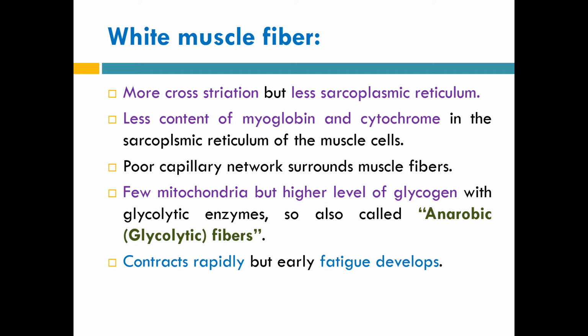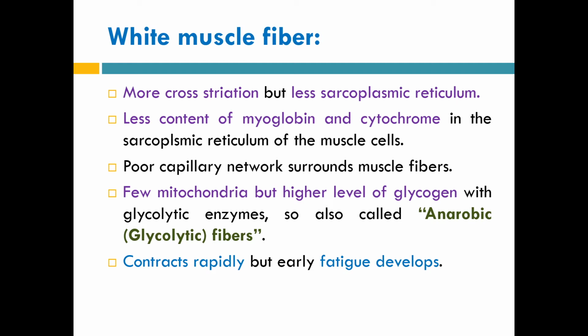That means less blood supply is present in this muscle. They also have fewer mitochondria, but interestingly a higher level of glycogen. By the action of glycolytic enzymes, these muscles do anaerobic glycolysis, so they are called anaerobic or glycolytic fibers.